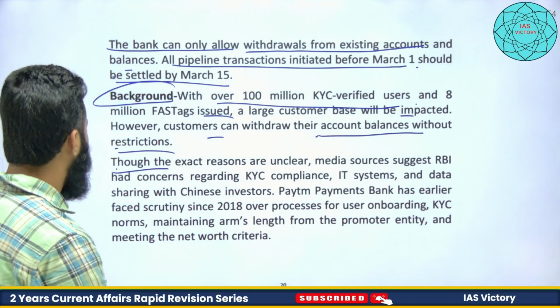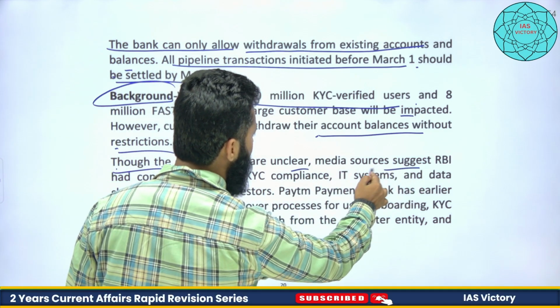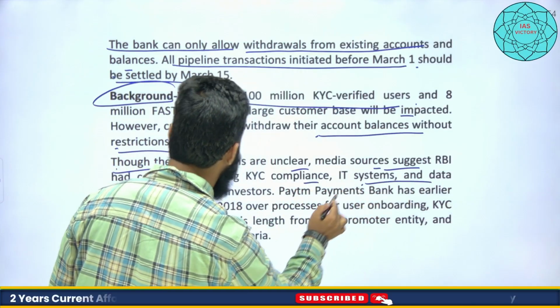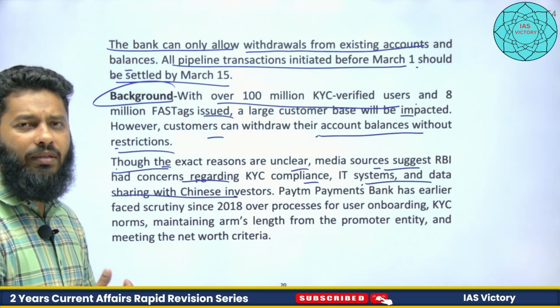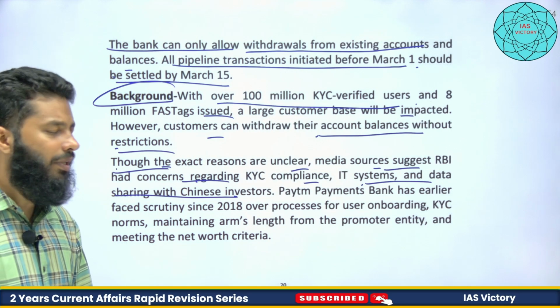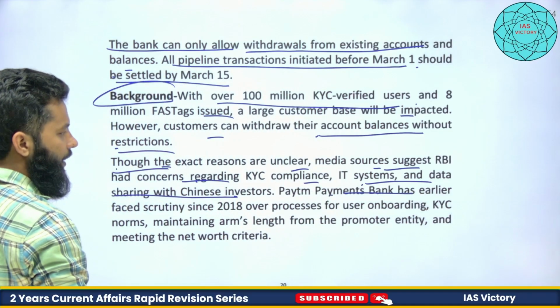Though the exact reasons are unclear, media sources suggest RBI had concerns regarding KYC compliance, IT systems, and data sharing with Chinese investors, because of 197 Communications, that is the Chinese company which is having their investment in this Paytm.